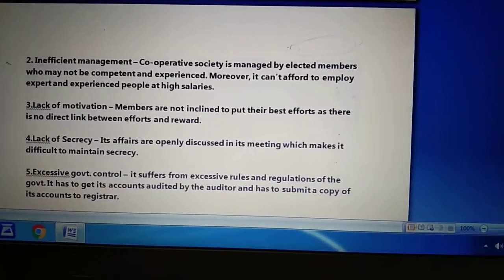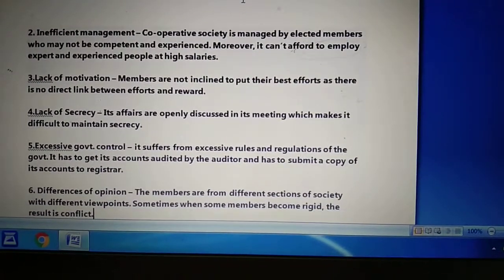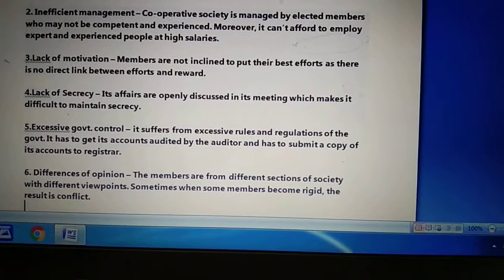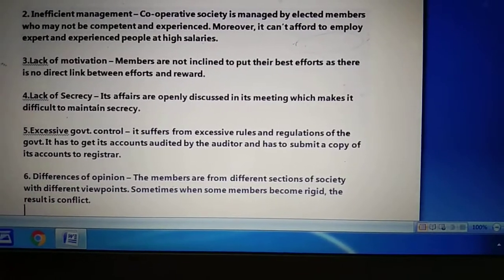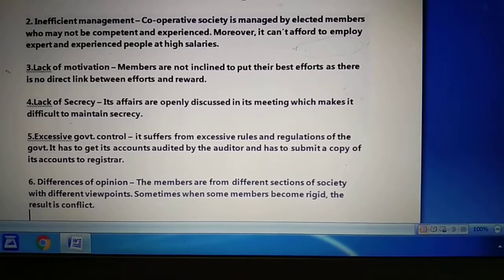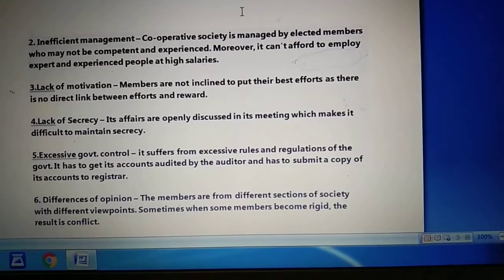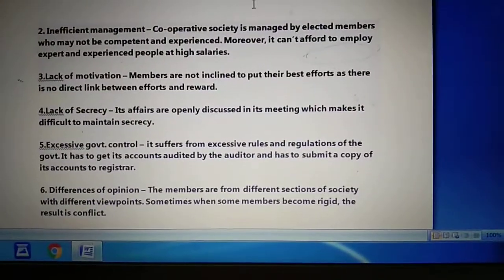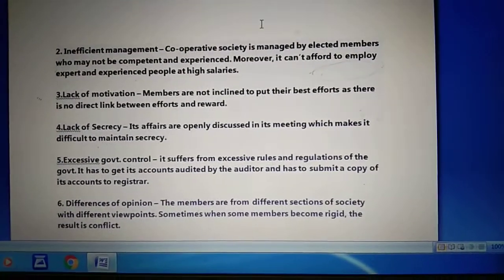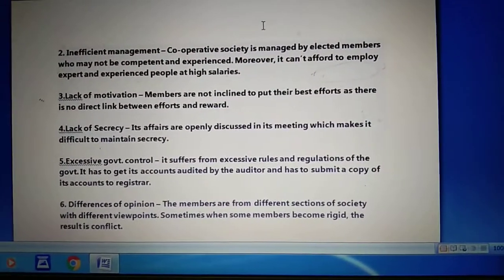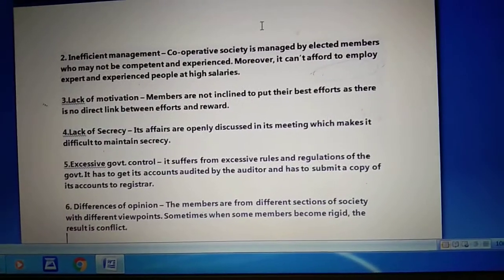Next is excessive government control. This is another drawback, that the government has excessive control in the cooperative society. It suffers from excessive rules and regulations of the government. It has to get its accounts audited by the auditor and has to submit a copy of its accounts to its registrar. It means because the government is also giving certain facilities to the cooperative society as a form of subsidy, as a form of taking fewer taxes from them, or as a form of lots of other facilities also.